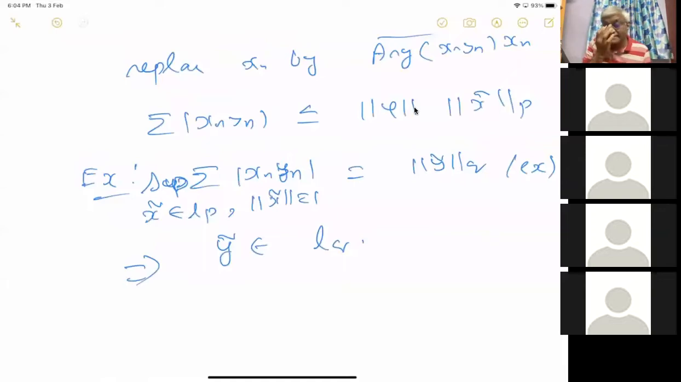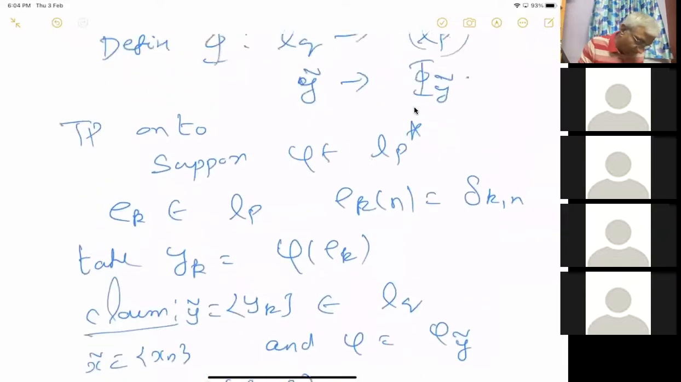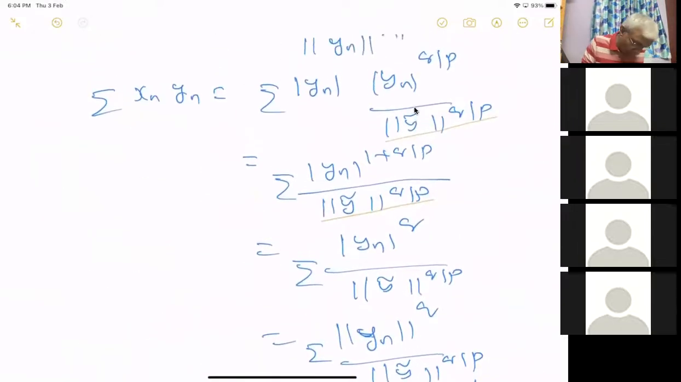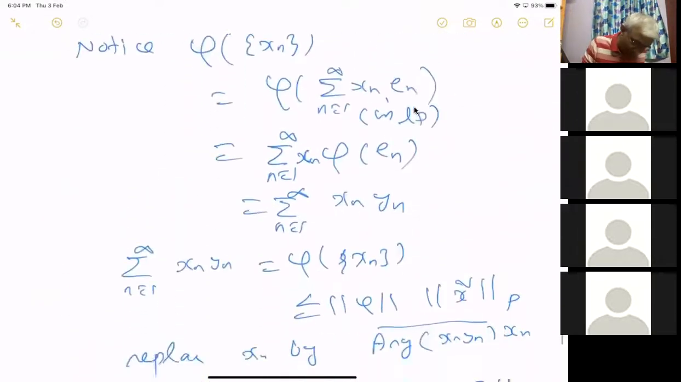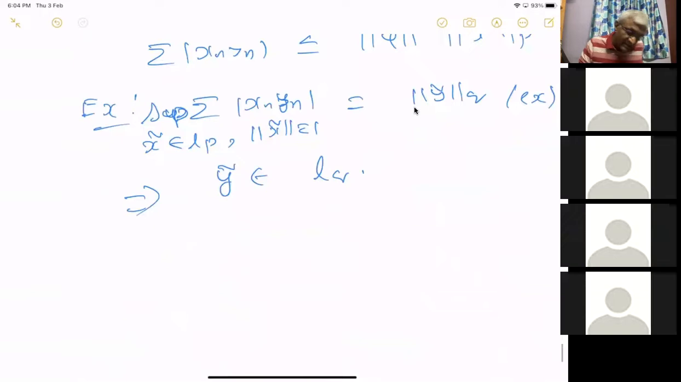I'm saying the same, whatever computation we went through, if you use that computation, you will get it. It's the same computation. The supremum of this is equal to this, which clearly proves that y tilde is in LQ. So if you don't get it, you tell me.